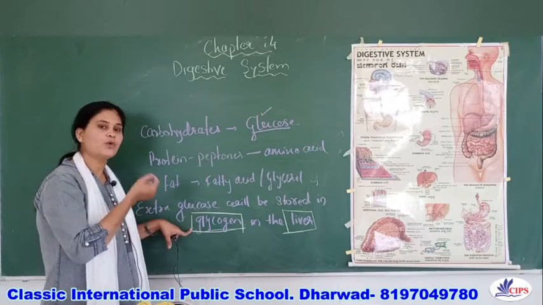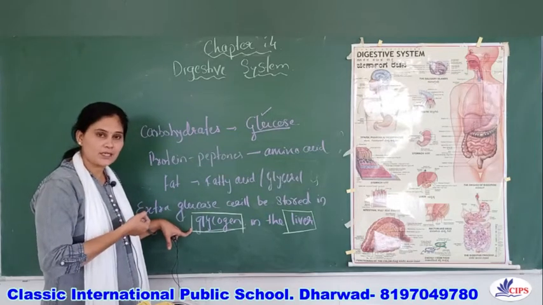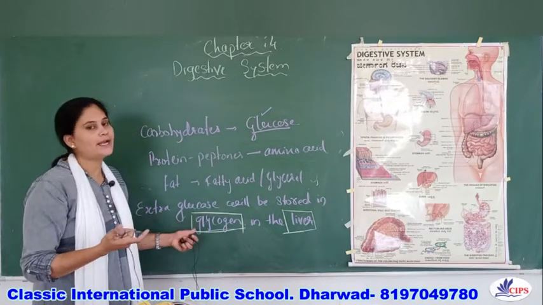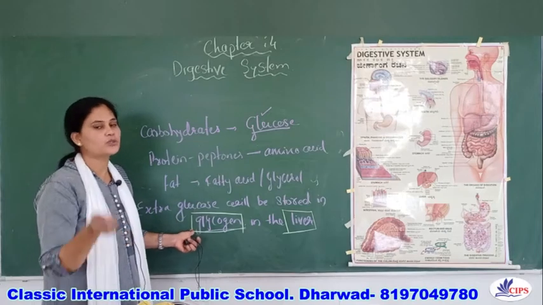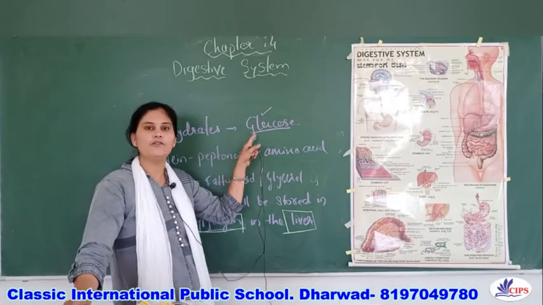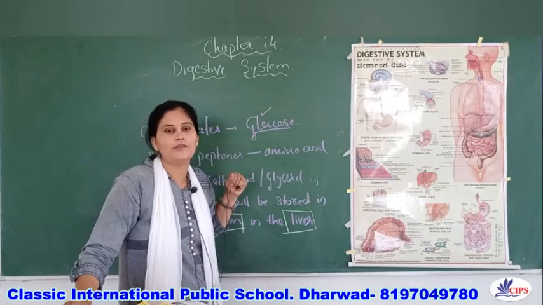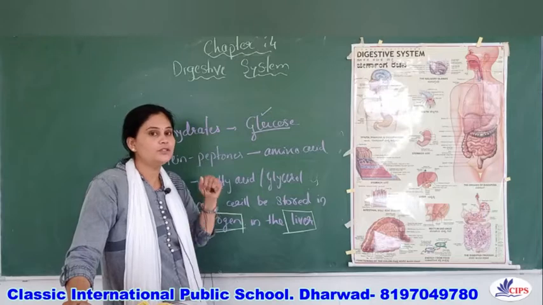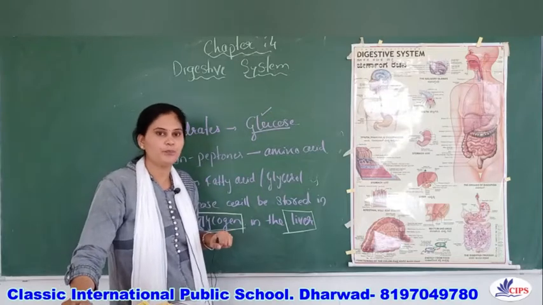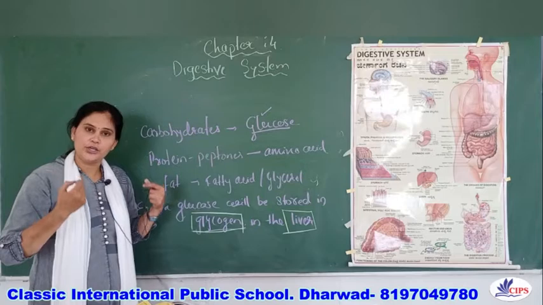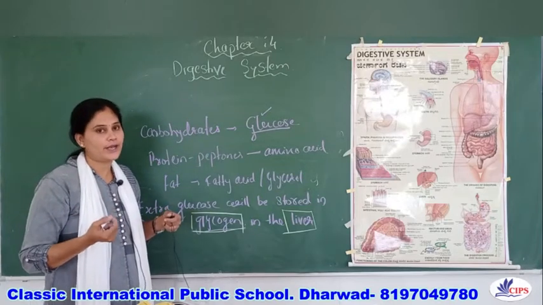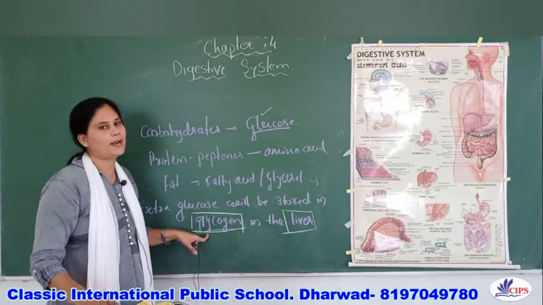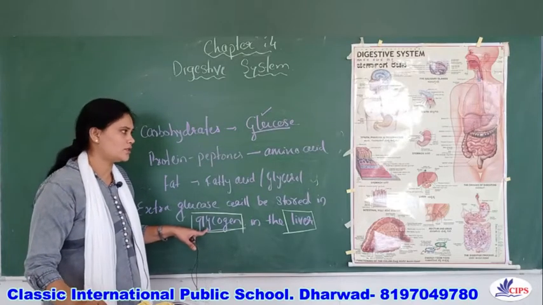At that time when our body cells need the glucose, the glycogen will be broken down and converted into glucose and fulfill the requirement of the glucose, and our body will get the energy. And that is the reason that if you do not eat for a day also, you can sustain, you will not die, right? Because the stored glucose or the glycogen will supply the glucose to us, right?